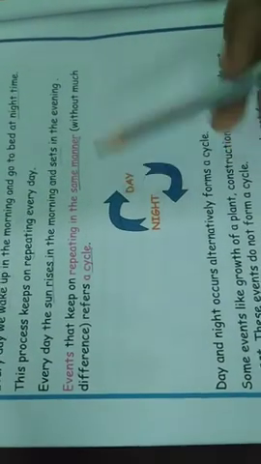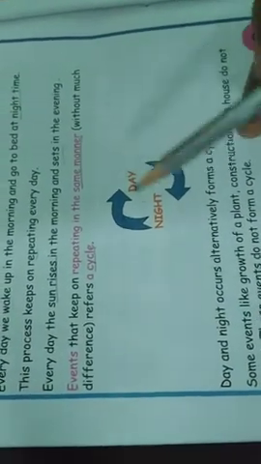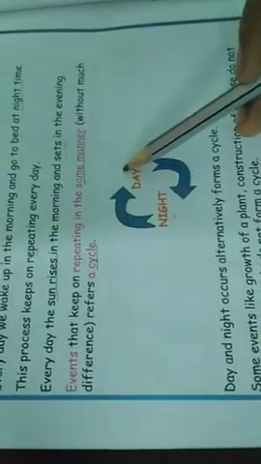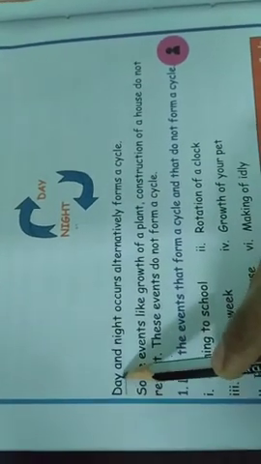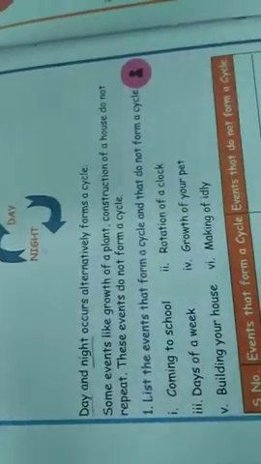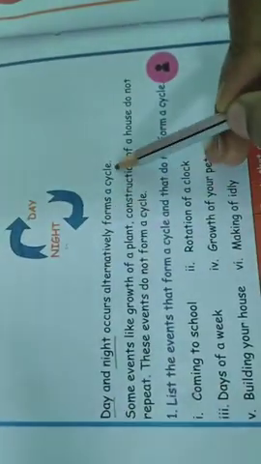For example, day and night. Day and night repeat in the same manner. Day after night, next night after day, isn't it? So this is called a cyclic event. Day and night occur alternatingly, forming a cycle. This is a one mark answer.